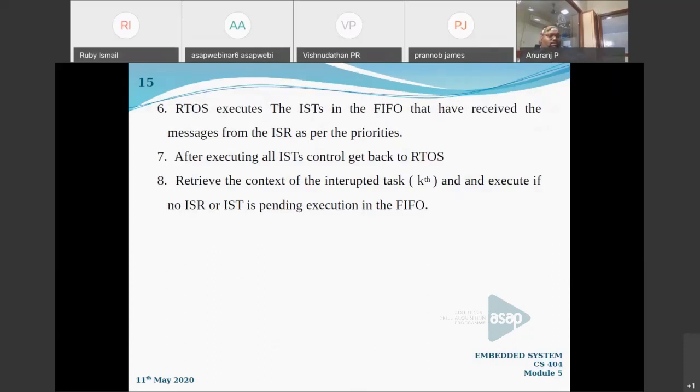That means the tasks which have been already stored in memory in accordance with the ISR already executed. There will be some set of tasks, and they follow FIFO order, having received the message from the ISR as per the priorities, right?